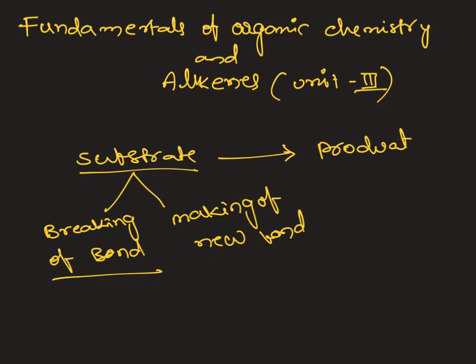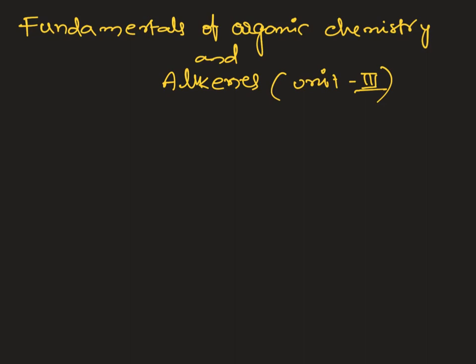If you look at organic chemistry, atoms are held by the covalent bond, that is mutual sharing of electrons forms a bond, and in most cases in organic chemistry all bonds are covalent bonds.